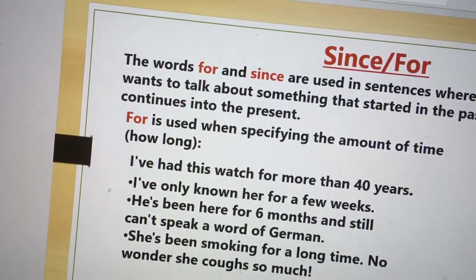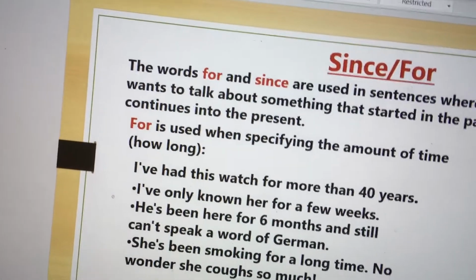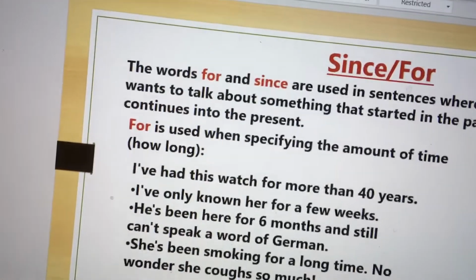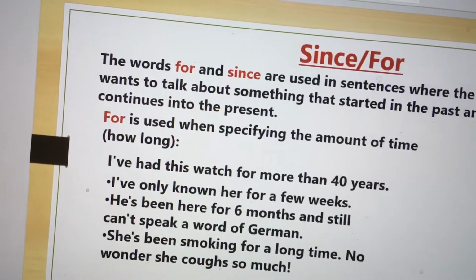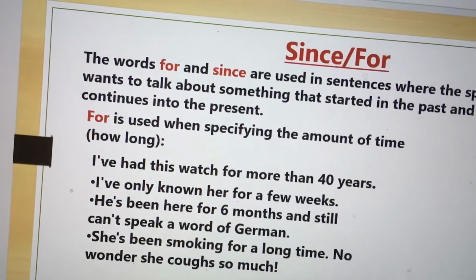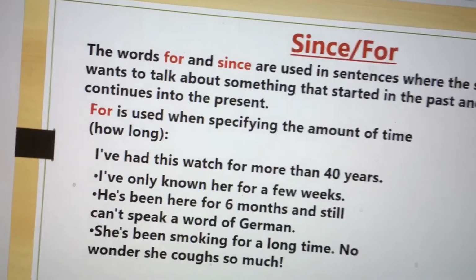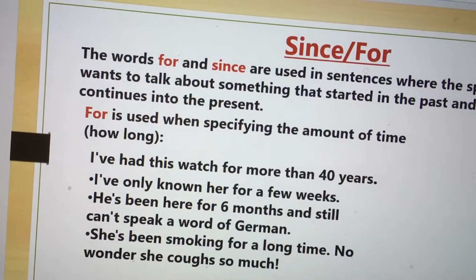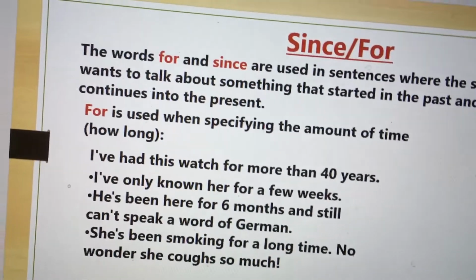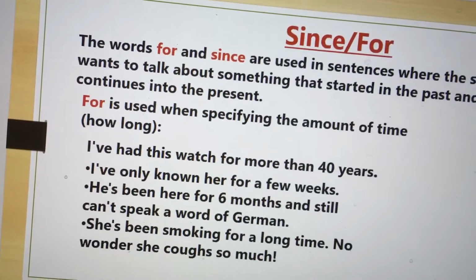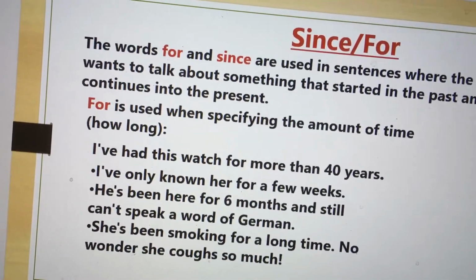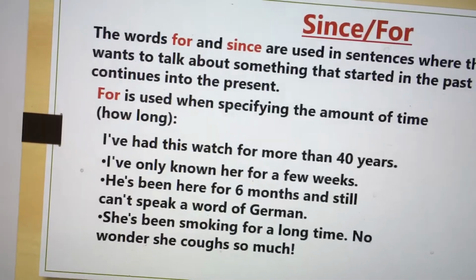He's been here for 6 months and still can't speak a word of German. So he has been in that place for 6 months and still he is there. That 6 months is also duration of time. It is showing how long he has been staying there. He has been there for 6 months and still he is unable to speak the German language.